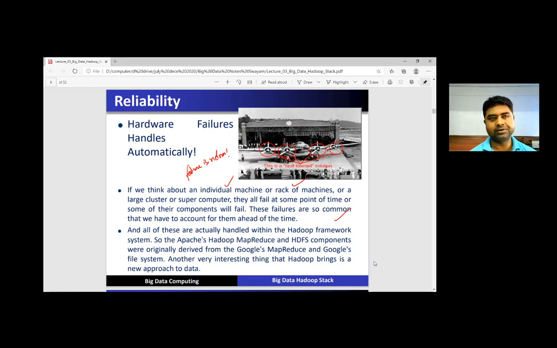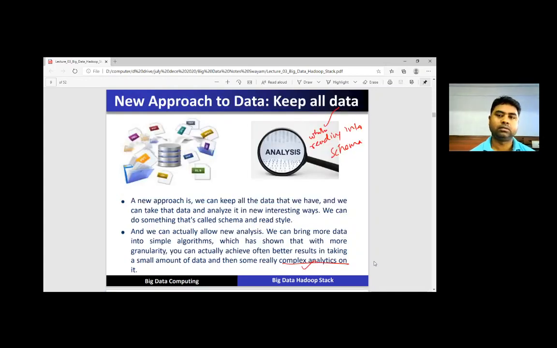Another very interesting fact that Hadoop brings is a new approach to the data. Now, what is the new approach towards the data? It means keep all the data. With this new approach, we can keep all the data that we have, and we can take that data and analyze it in a new interesting way.